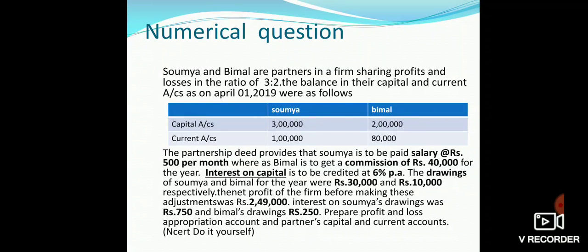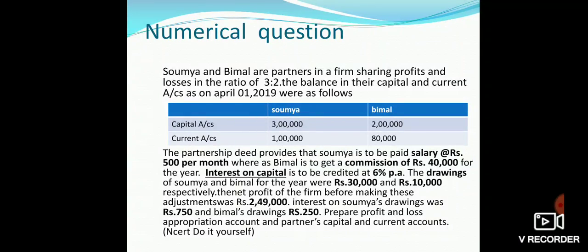The drawings of Soumya and Vimal for the year are given as 30,000 and 10,000. These will be shown in the current account, and the net profit of the firm before making these adjustments was given as 2,49,000. It will be credited in the profit and loss appropriation account. There is interest on drawing of rupees 750 for Soumya and rupees 250 for Bimal. It will be credited in the profit and loss appropriation account.